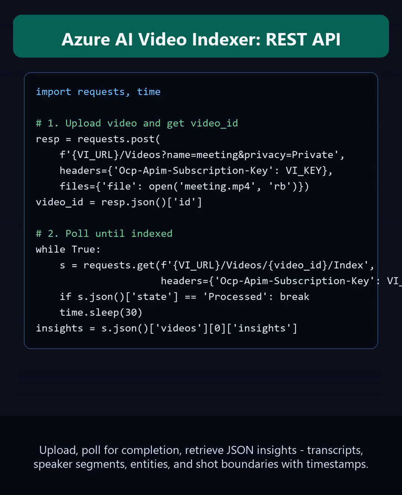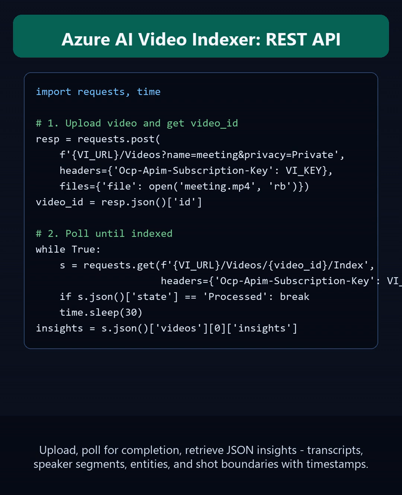3 API calls to index a video and retrieve insights. Upload the video to get a video ID. Poll the index status until processing is complete, then call the Insights endpoint to retrieve the full JSON document with transcripts, speaker segments, named entities, keywords, and shot boundaries, all with millisecond timestamps. Use the REST API directly or the Azure Video Indexer Python client. The embeddable widget takes your access token and video ID and renders a full search and playback UI in your application with zero front-end code.